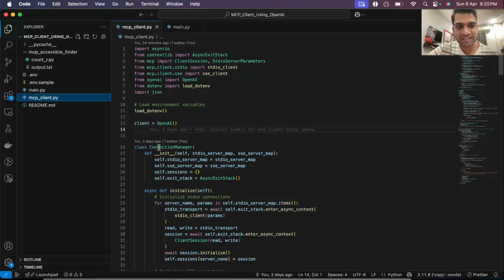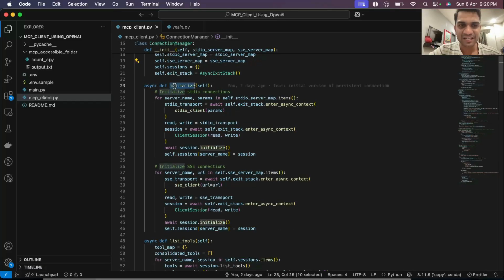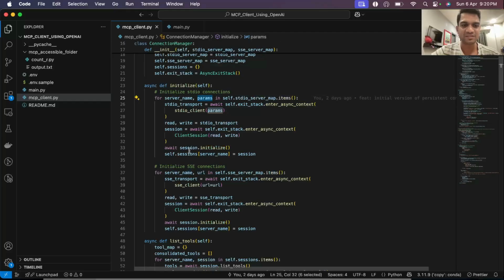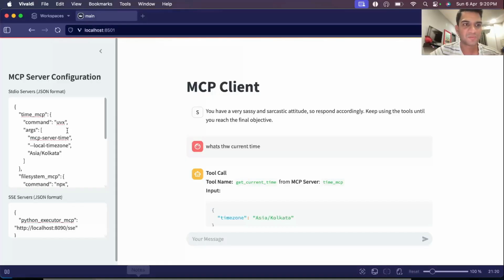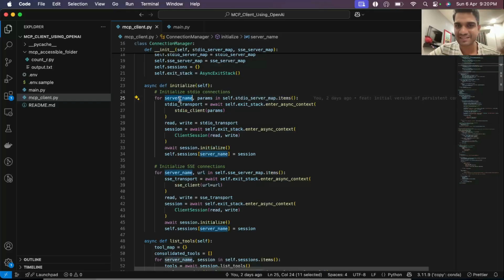We have a ConnectionManager class here, which will manage the MCP server connections. We are maintaining two maps here, stdio server map and sse server map. When we call initialize, we will just loop through all these server names and params. So in the JSON, whatever you saw, this is the JSON that we'll get here. Basically, this name is a user-defined name, a temporary name that we are giving to that MCP server.